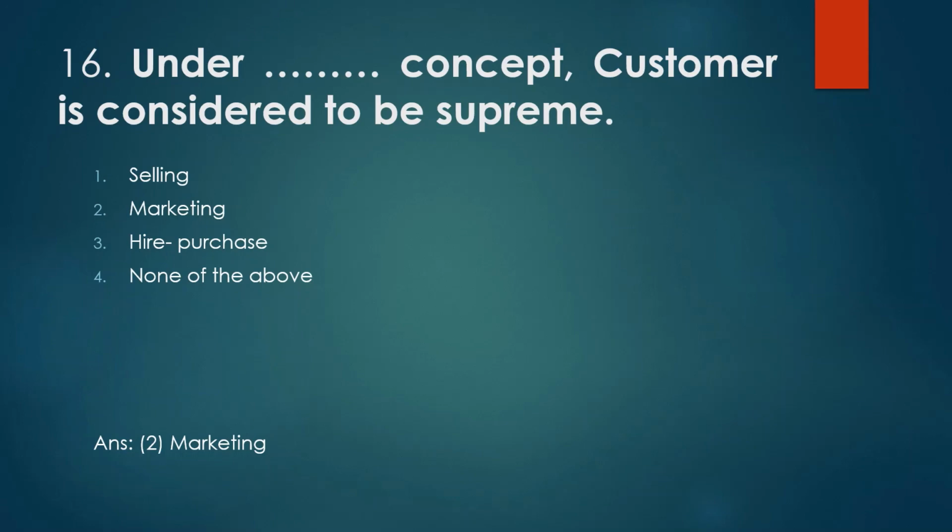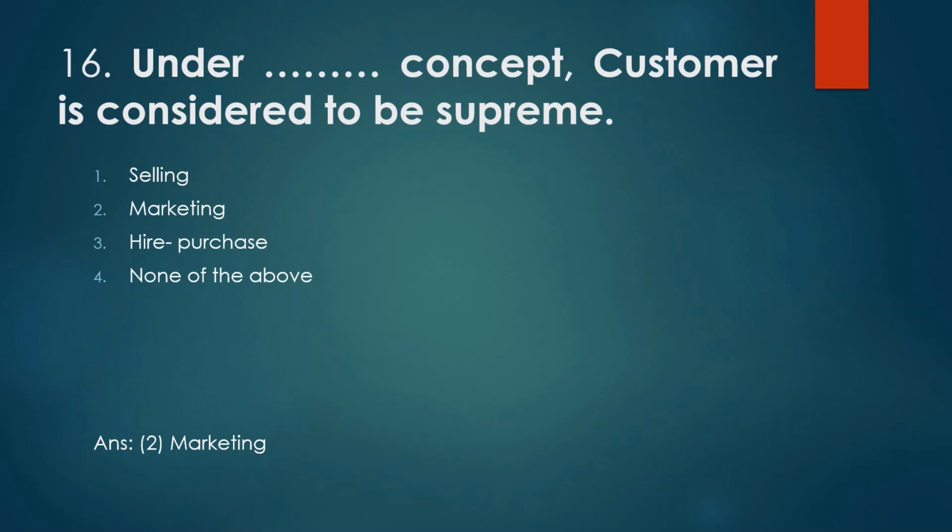Four options given: selling, marketing, hire purchase, none of the above. So under the marketing concept only, the customer is considered to be supreme. So the customer comes first. So the answer is option 2, that is marketing.